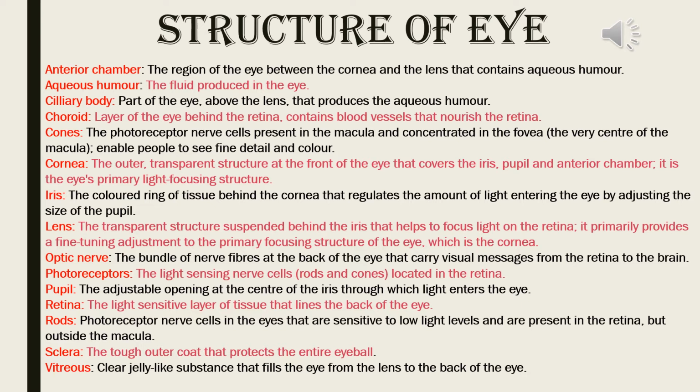Sclera, the tough outer coat that protects the entire eyeball. Vitreous, clear jelly-like substance that fills the eye from the lens to the back of the eye. Actually, aqueous humor and vitreous humor: aqueous humor in front and vitreous humor or vitreous chamber or posterior chamber at the back of the eye.